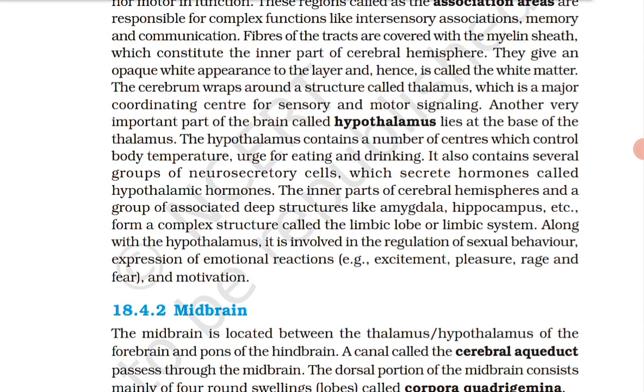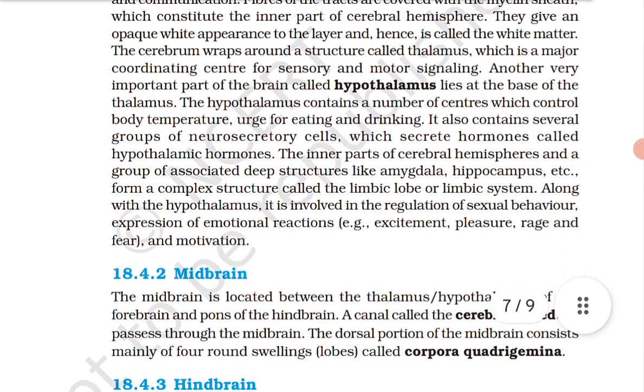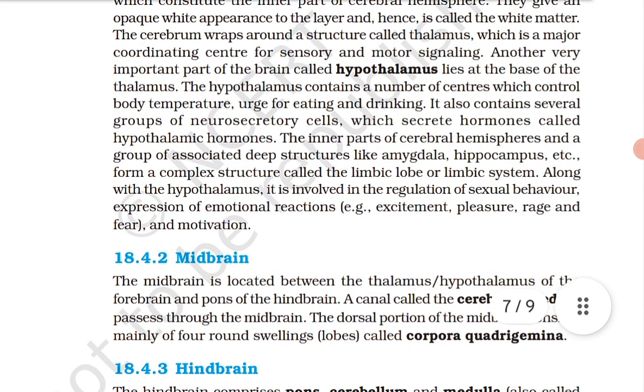Next is midbrain. The midbrain is located between the thalamus, hypothalamus of the forebrain and pons of the hindbrain. Between which ones is it located? Thalamus, hypothalamus of the forebrain and pons of the hindbrain.